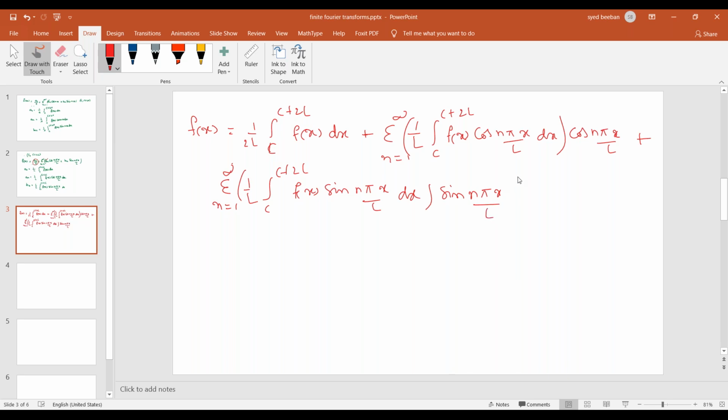So in the finite Fourier transform, this is the only formula we are going to use. Nothing more than that.